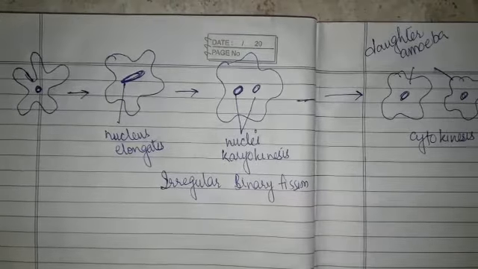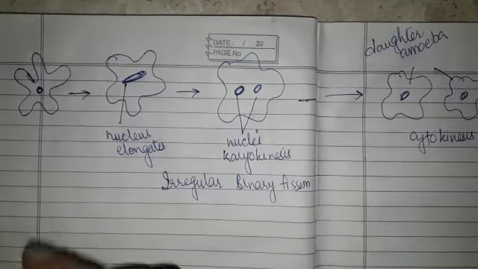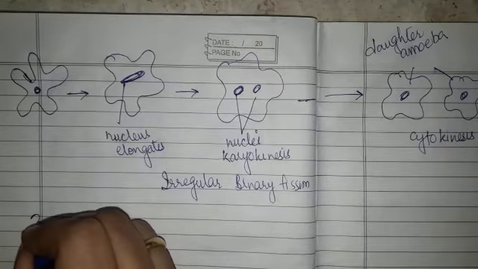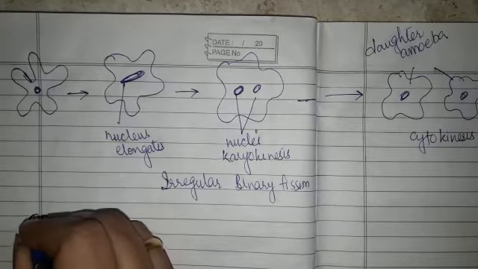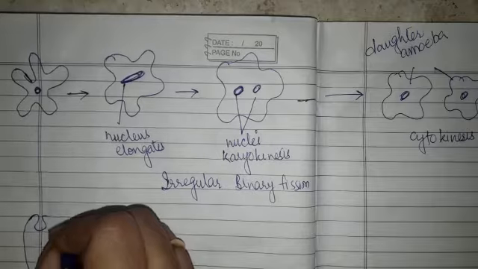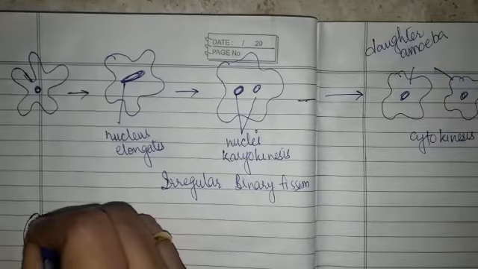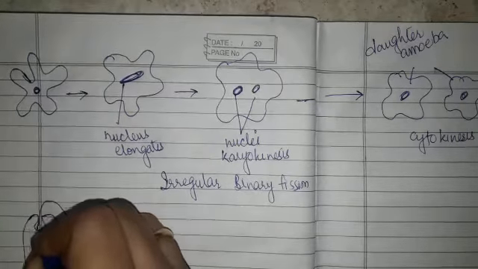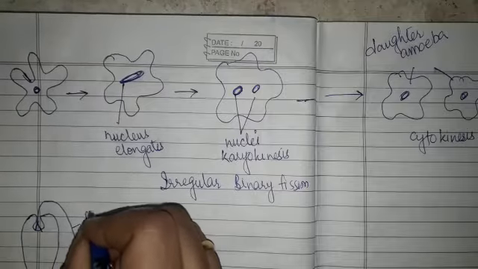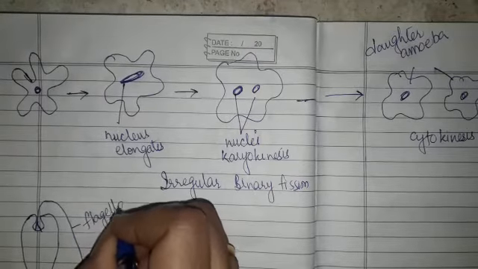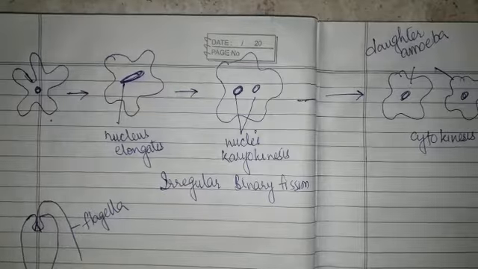Euglena is also a unicellular organism. It has a whip-like structure which is called flagella, which helps in its locomotion. जैसे यहाँ पे ये pseudopodia थे.